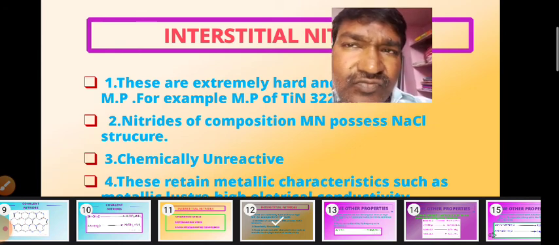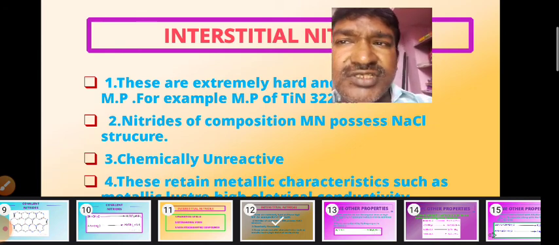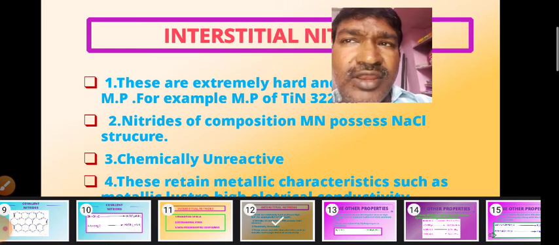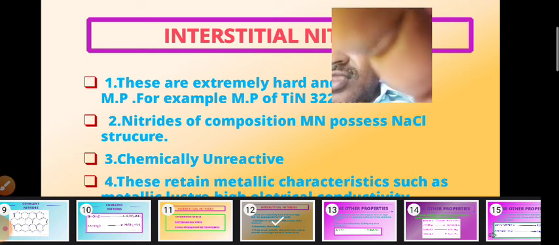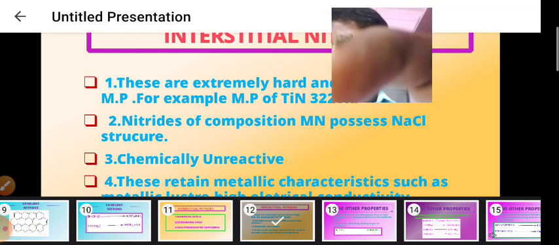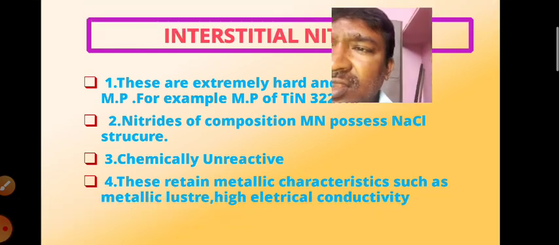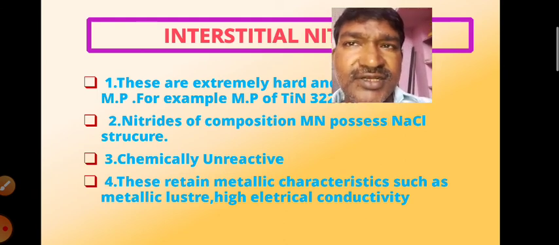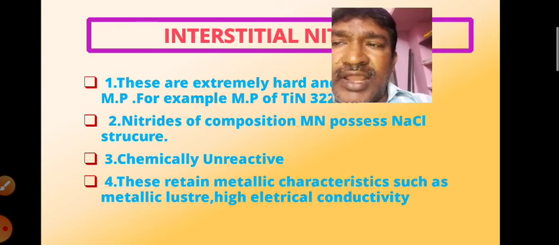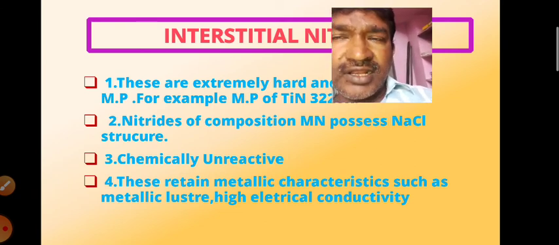That means strong acids or strong bases do not have any action on these interstitial nitrides. Some metallic properties are retained in the interstitial nitrides also, like metallic luster and high electrical conductivity.